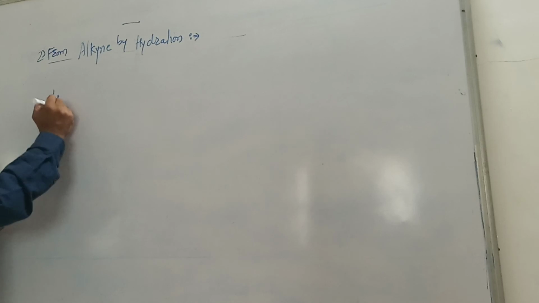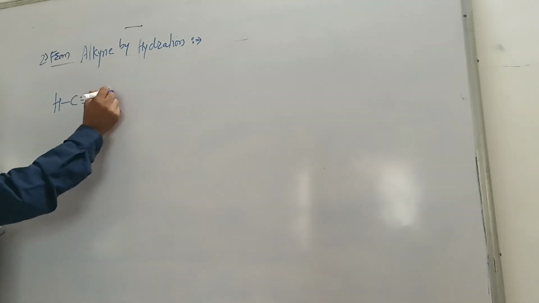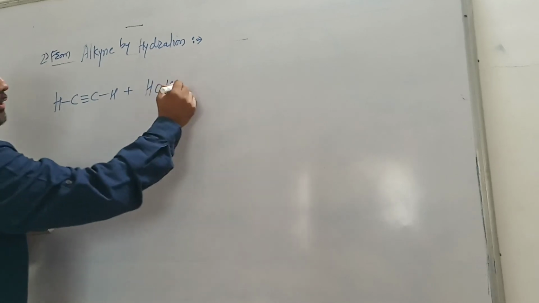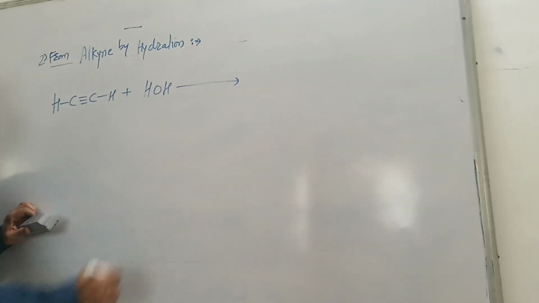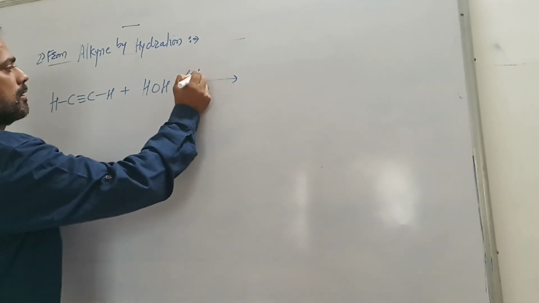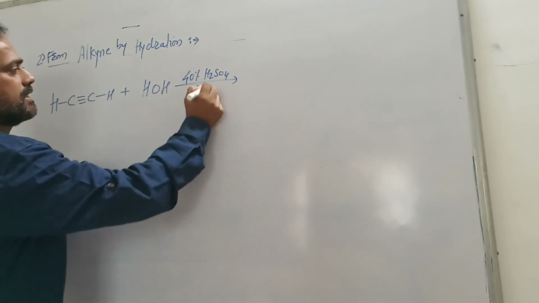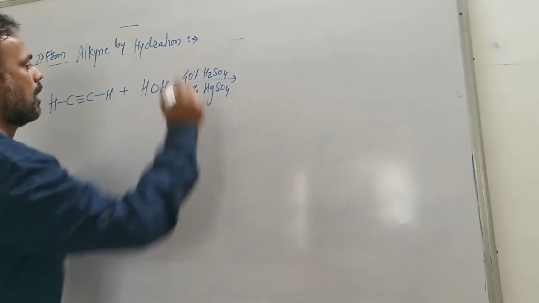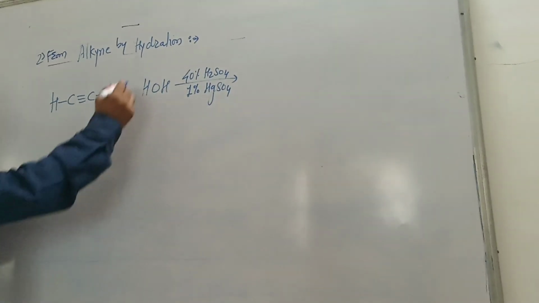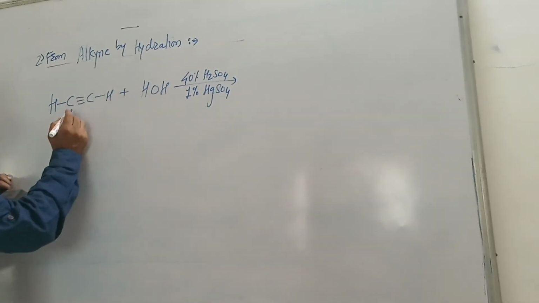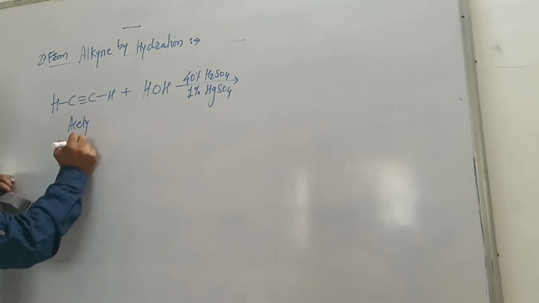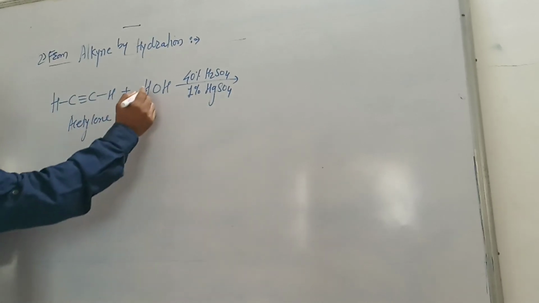When acetylene, that is alkyne like acetylene, is reacted with water molecule in the presence of 40% H2SO4 and 1% HgSO4, hydration takes place, that is addition takes place.